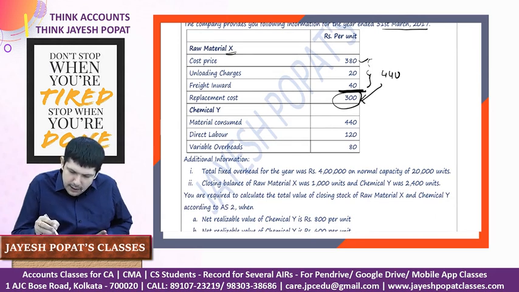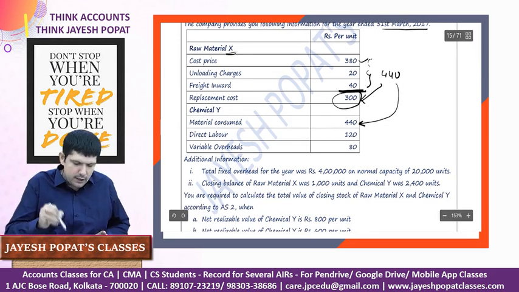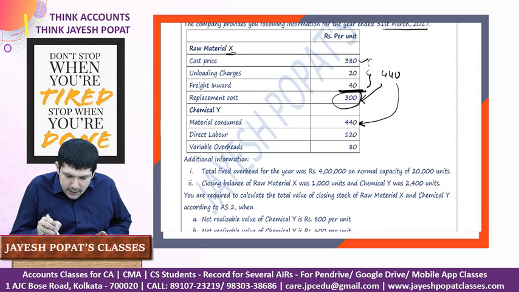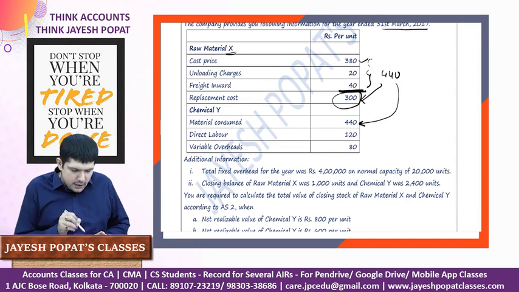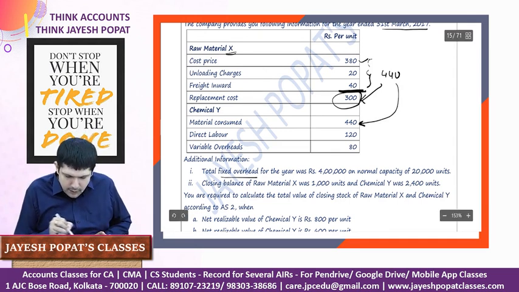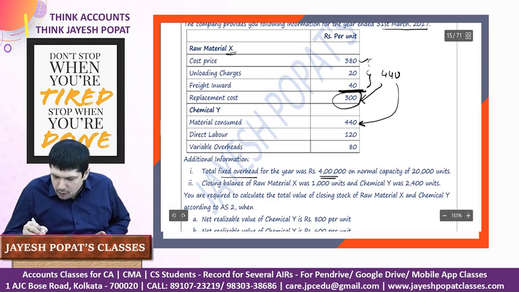Chemical Y, material consumed is 440, which is the total cost of the material. Direct labor is 120, variable expenses is 80, so these are the conversion costs. Additional information says the total fixed overhead for the year is 4 lakh and the normal capacity is 20,000. So we know that we calculate the fixed overhead based on the normal capacity.